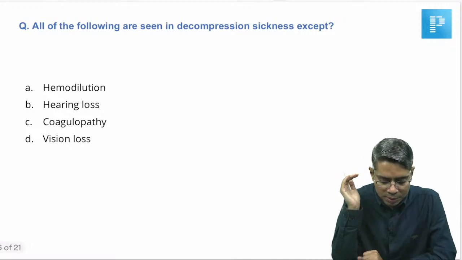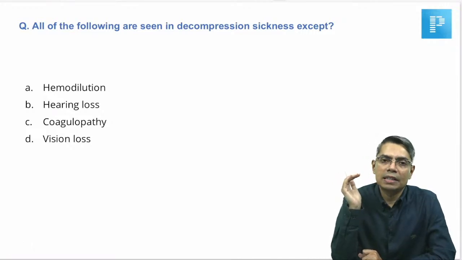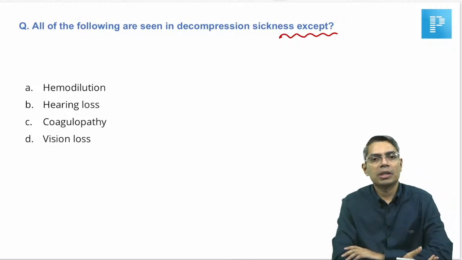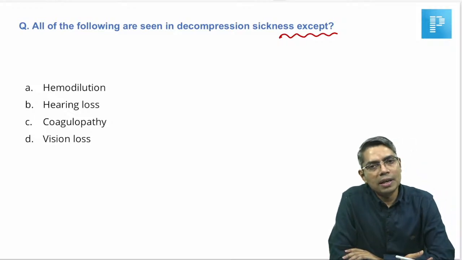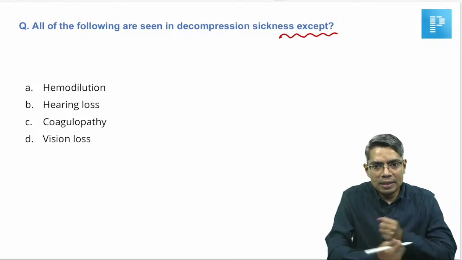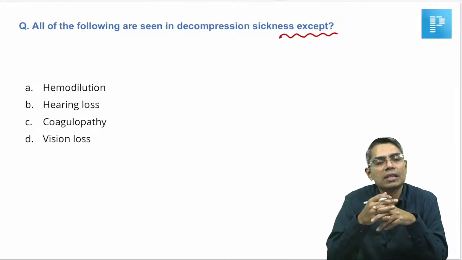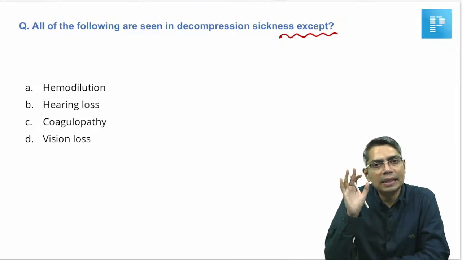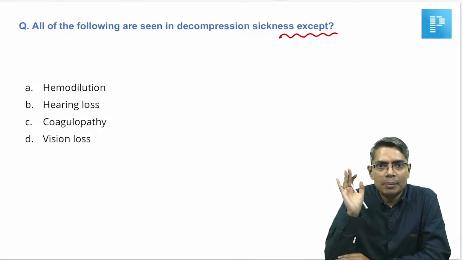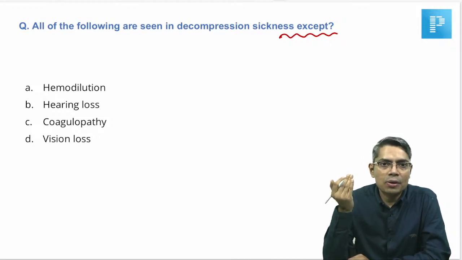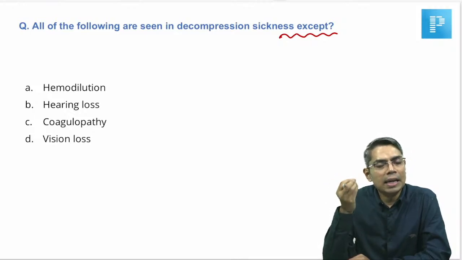Next question: all of the following are seen in decompression sickness except. Now look here. Generally whenever we talked about decompression sickness, what we taught you in classes was that there will be bends, there will be chokes, and there will be CNS symptoms. Those were the three predominant symptoms that we read in decompression sickness. But look at the options, that's why it's an INI-CET question. So now you have to apply your knowledge. What do you know about decompression sickness? Nitrogen bubbles will be created, and nitrogen bubbles can block the capillaries.